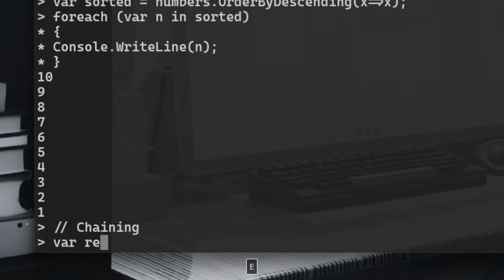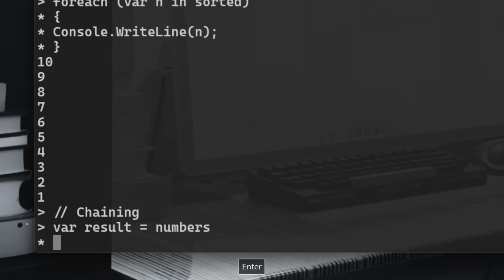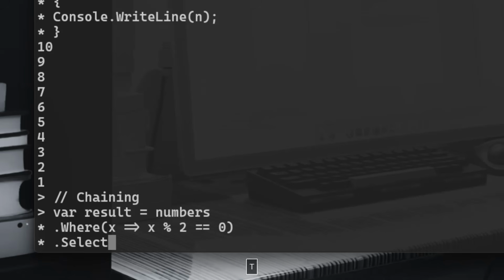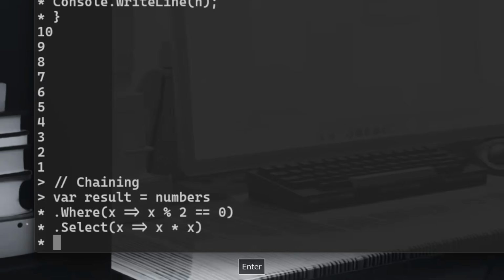So let's see how we can do that. Let's have a result variable, and that's equal to numbers. And we're going to say here where x as an input to return the x modulo 2, okay, equal to 0, dot select, then I will take again the x, and I will return x multiplied by x, and finally order by descending.